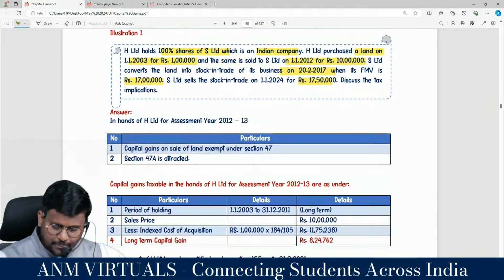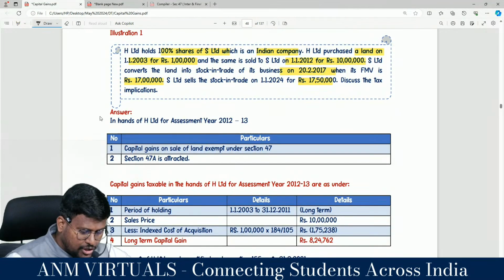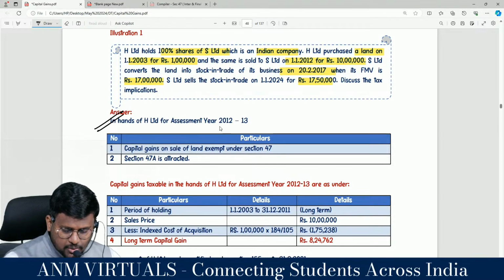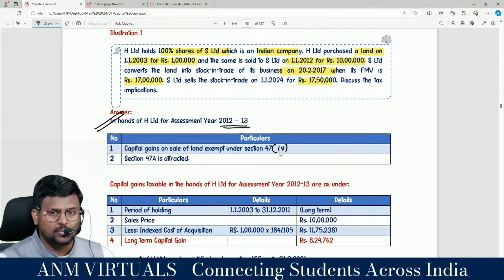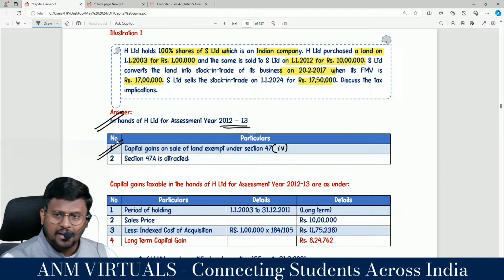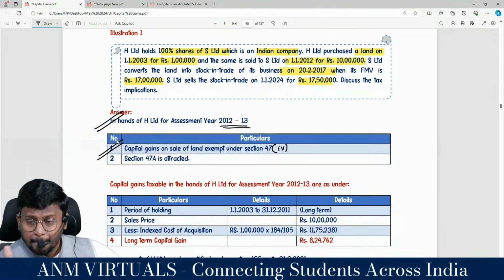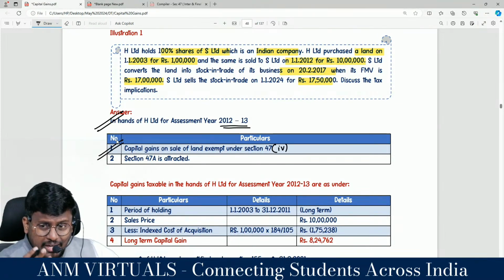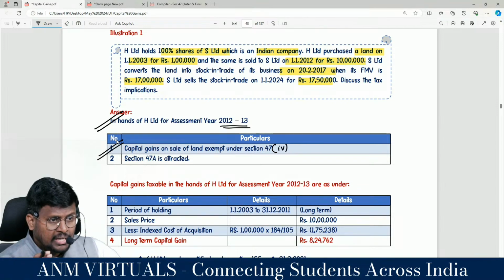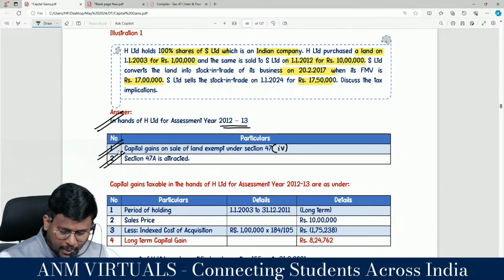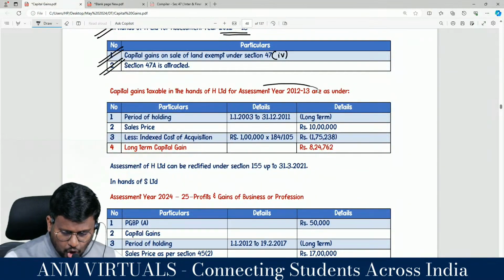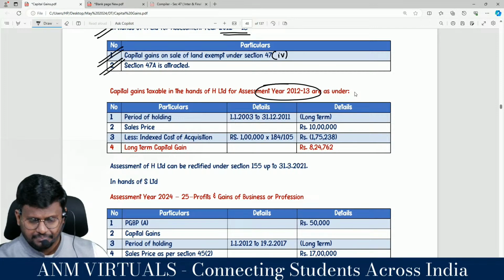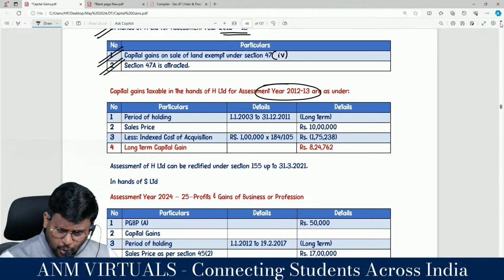Let us discuss the obligation. First, in the hands of H Limited, which is the holding company, for assessment year 12-13, capital gain on sale of land is exempt under 47 clause 4 because it will not be regarded as a transfer. But sir, since the futuristic condition has not been satisfied, 47A will get attracted. So shall we calculate the capital gain in accordance with section 155? Yes sir. What is the period of holding?